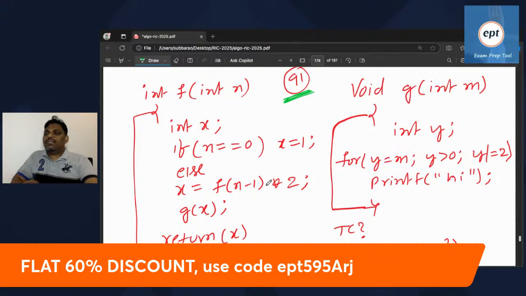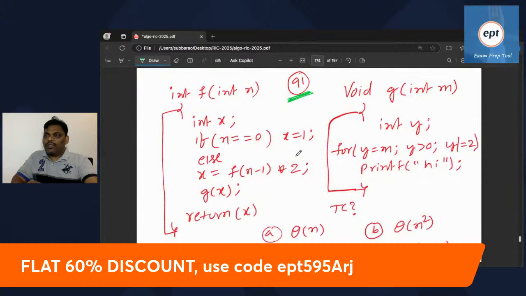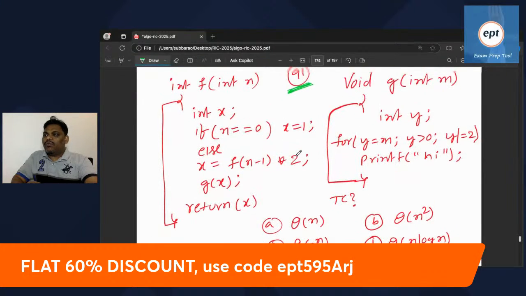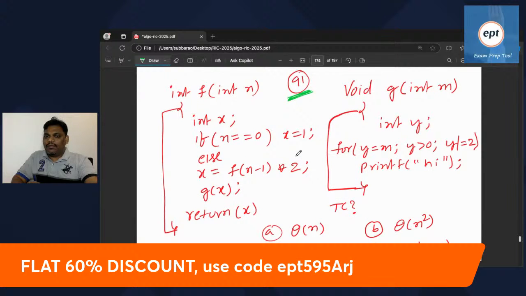One program is given. If you observe clearly, they are asking what is this program's time complexity. It's a very nice program. What is the time complexity of this program? Right? So this is problem number 91.